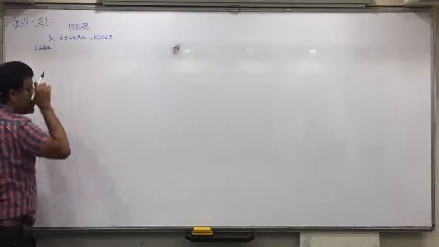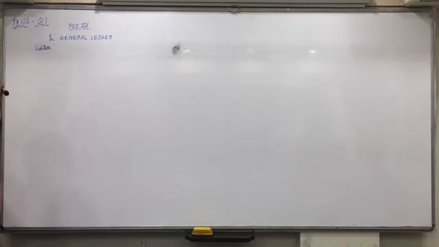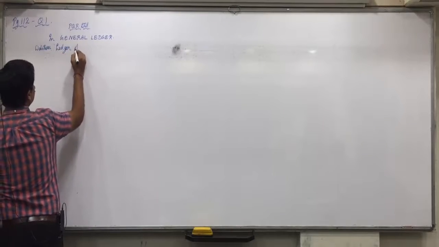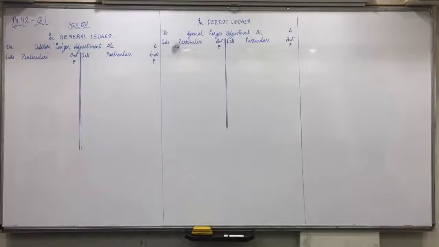Make them half page each. In the general ledger book, we have to make a debtors ledger adjustment account.